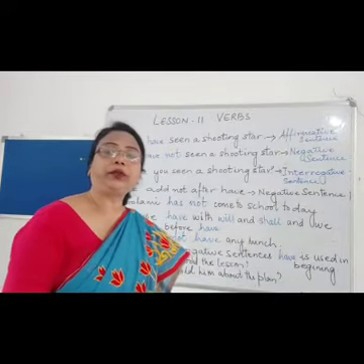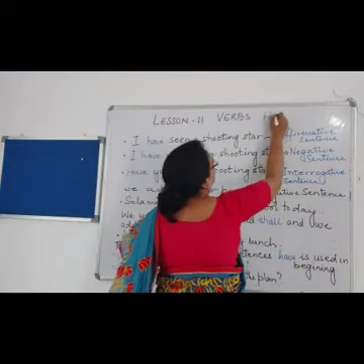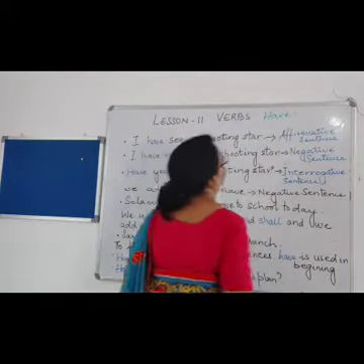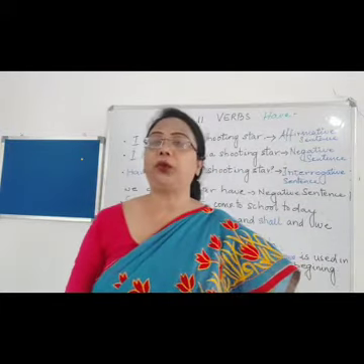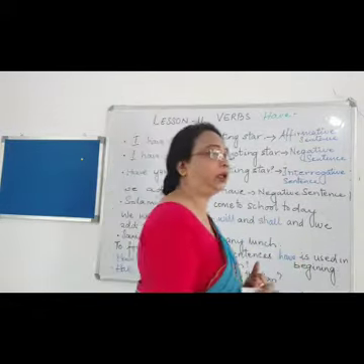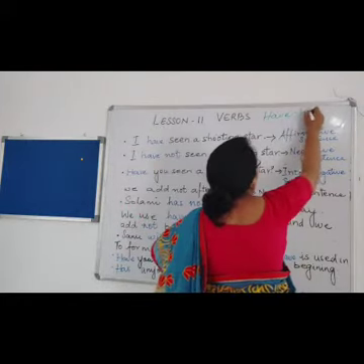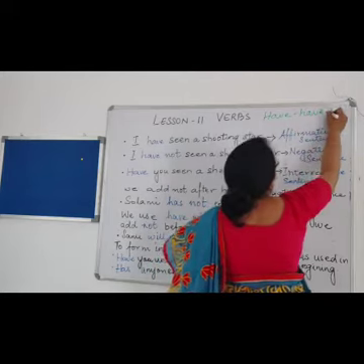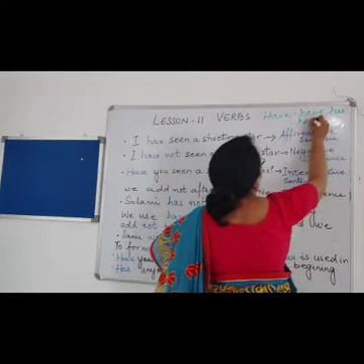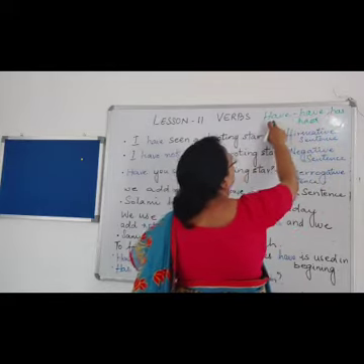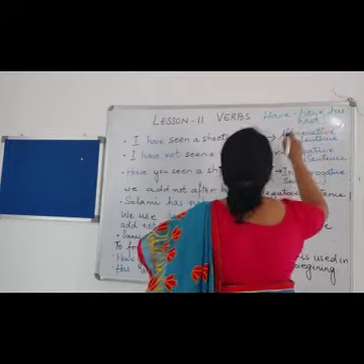Now next we'll see how to use have. How to use have in a sentence. We have just now learned that the various forms of the verb have are have itself, has, and had.